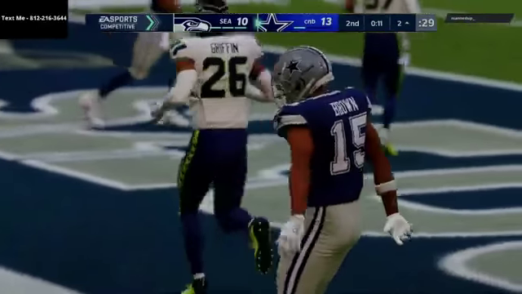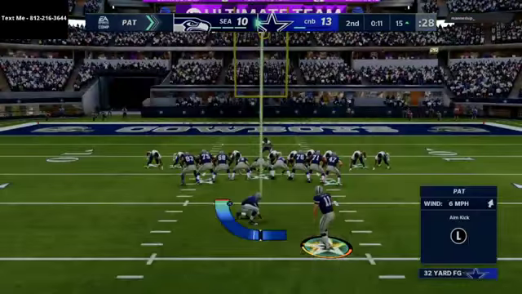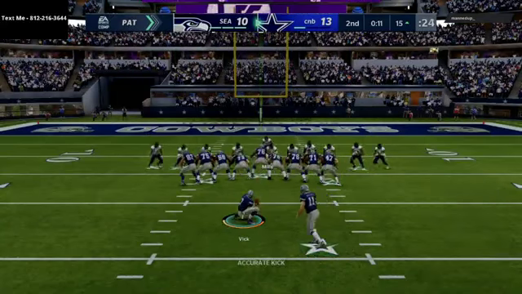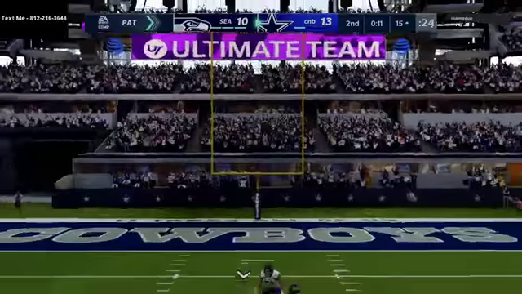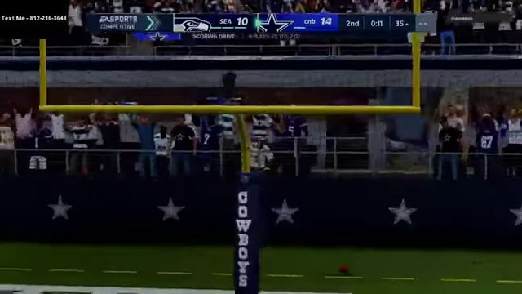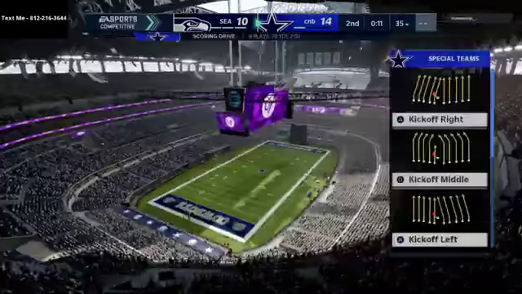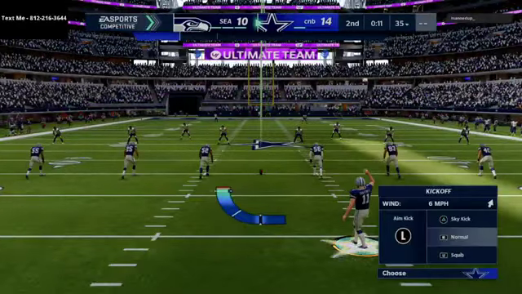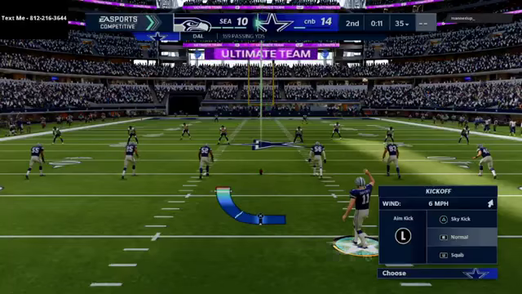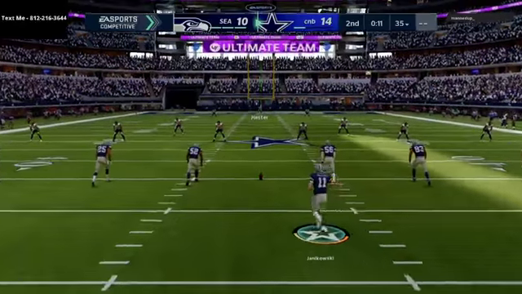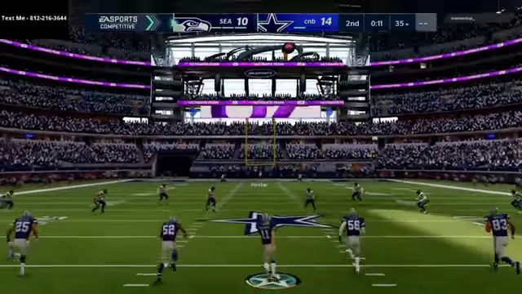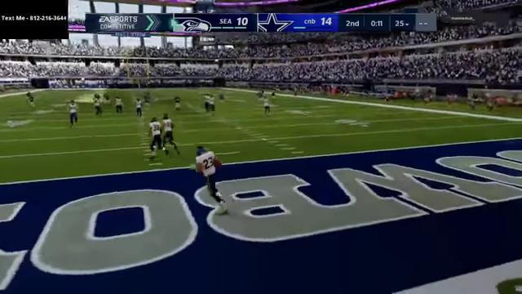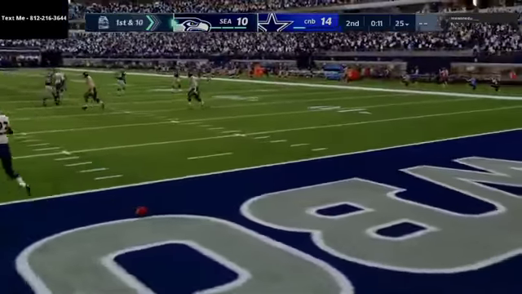He's either running cover 3 or he's running press man, and it's pretty much Seattle Seahawks meta scheme. And obviously he's a big-time Seahawks fan. He has a Seahawks theme team. But right there, if he was in man, I was probably going to throw the Texas route on the backside, or I was going to throw the post route, depending on where his user went. And if he was in that cover 3 zone, I was going to try to hit that seam right up the middle. And we actually end up getting a big-time touchdown, in my opinion.